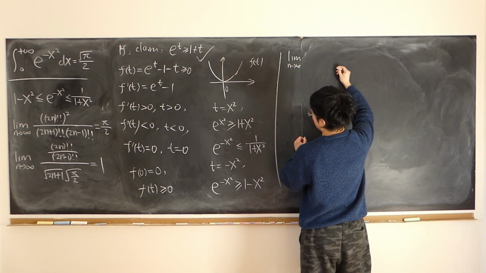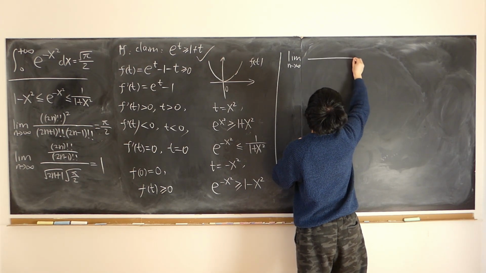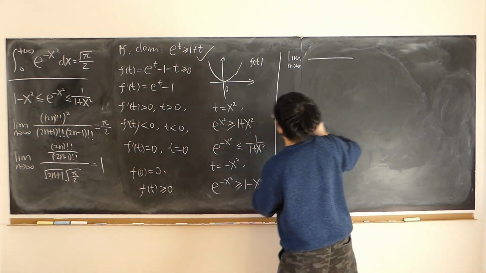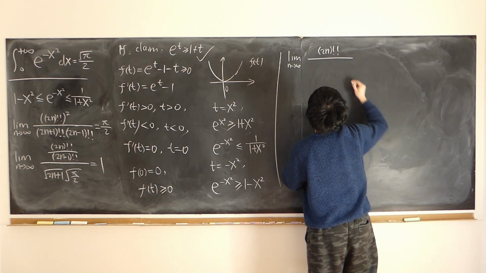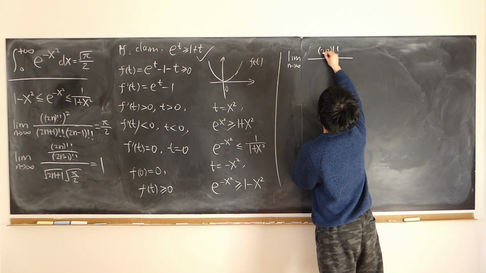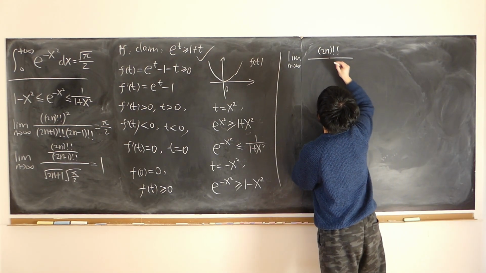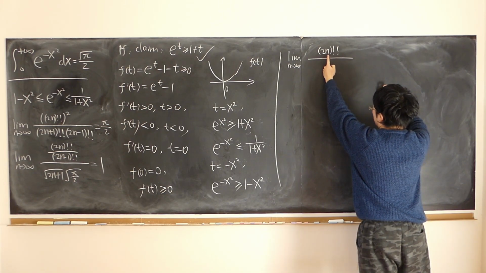We have the limit of the square root of 2n double factorial on the top, and 2n double factorial means the product of all the even numbers starting from 2 all the way up to 2n.